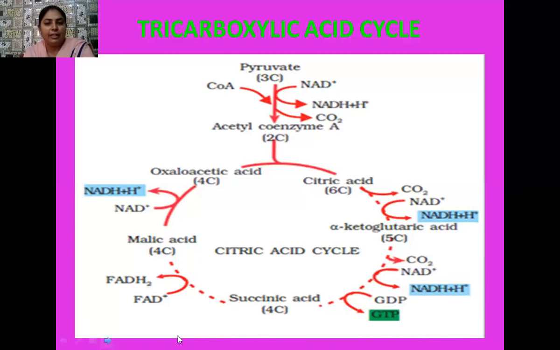And what about FADH? We obtain 1 molecule of FADH, formed during the conversion of succinic acid, a 4-carbon compound, into malic acid, a 4-carbon compound. And 1 GTP molecule is also produced when alpha ketoglutaric acid, a 5-carbon compound, changes into succinic acid, a 4-carbon compound. So in this way, we get 4 molecules of NADH2, 1 molecule of FADH, and 1 molecule of GTP, whereas 3 molecules of carbon dioxide gas are removed.